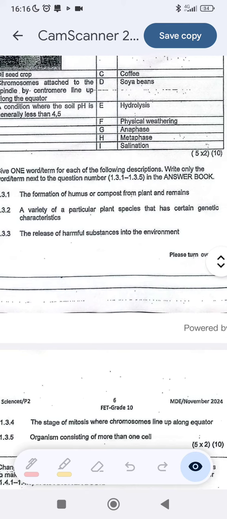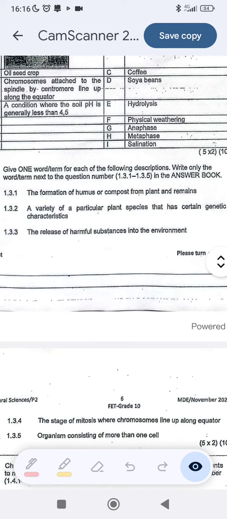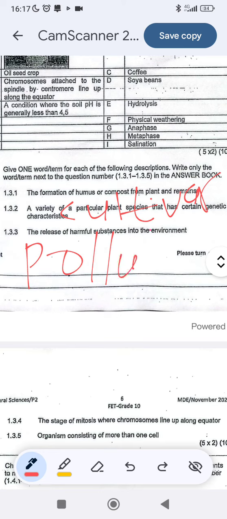So we were on 1.3. We say it's a cultivar. Sorry. It's a cultivar. The release of harmful substance into the environment, they didn't specify whether to air or to land, and then that is pollution. As long as we are releasing something which is going to harm the environment, it is pollution.